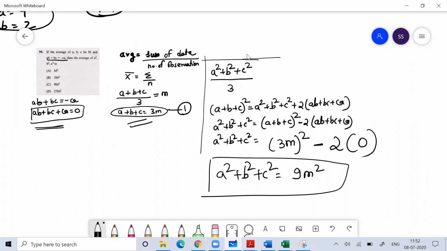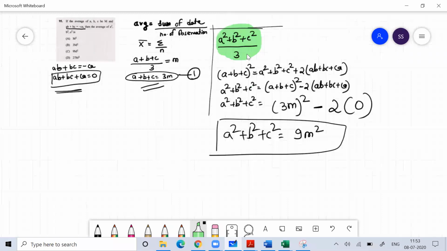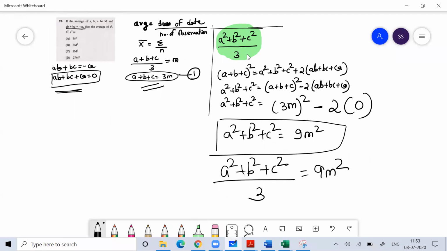I understood this, but they are not asking me this. They're asking me the average of that. So if A square plus B square plus C square is 9M square, and they ask me this value divided by 3, then 9M square divided by 3 is 3M square. Simple. This is what they ask us.